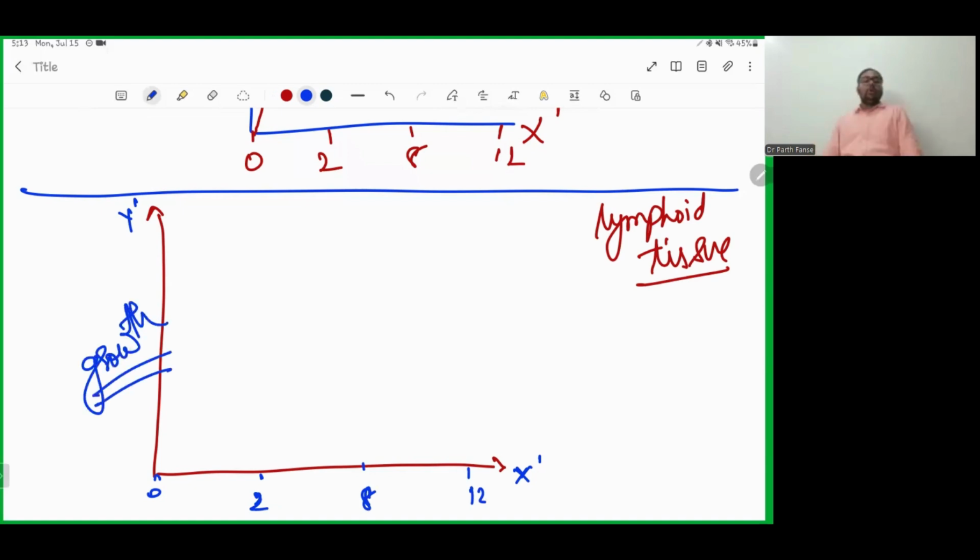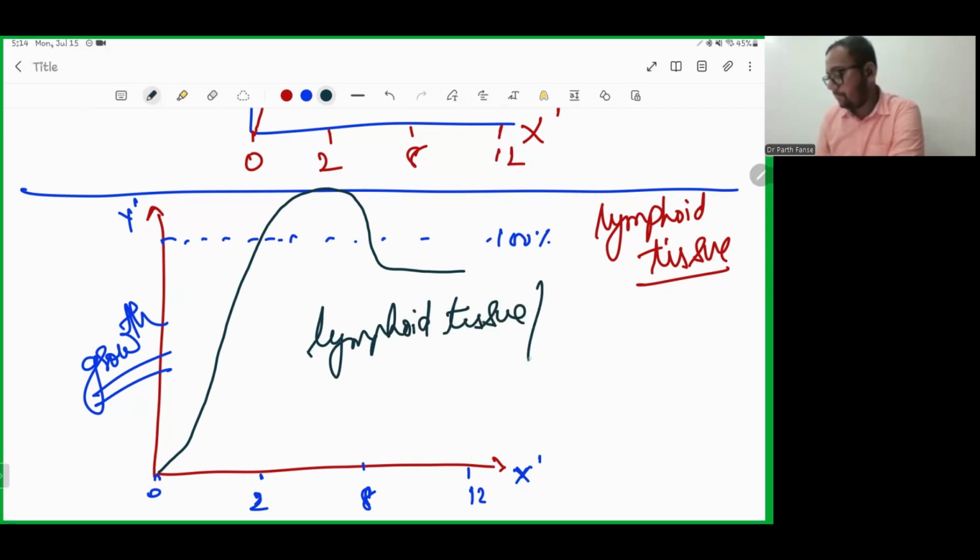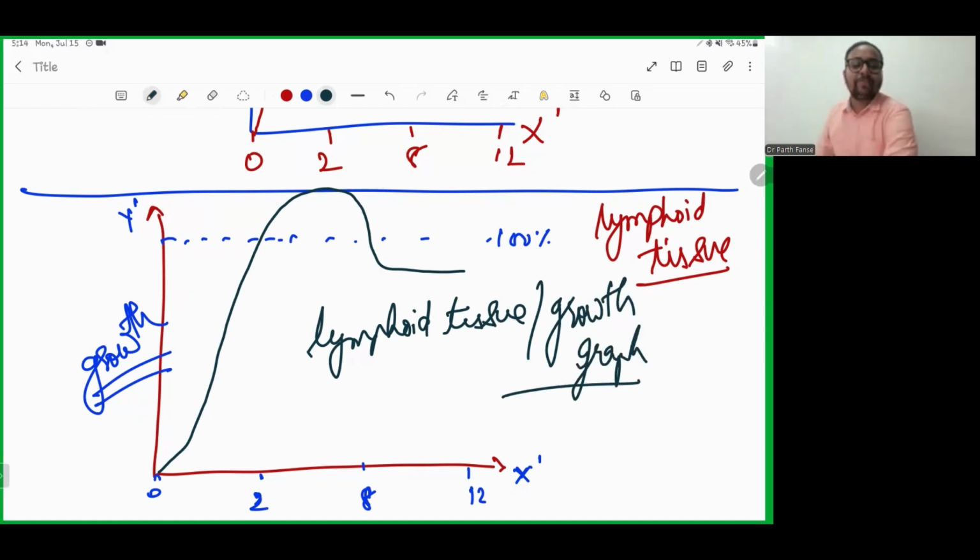There is an interesting graph in lymphoid tissue which shows, consider this to be 100% growth. In 100% growth, lymphoid tissue shows a graph like this, and then it decreases. So what happens? This is called a lymphoid tissue growth graph.